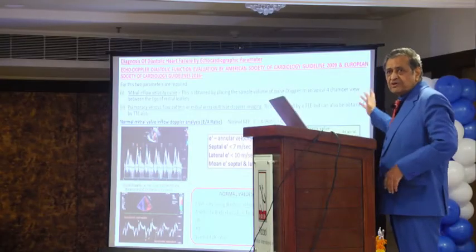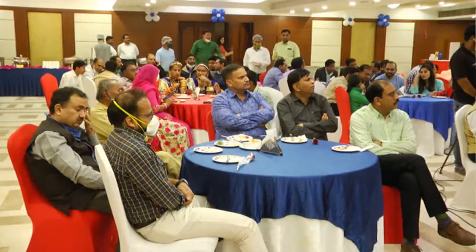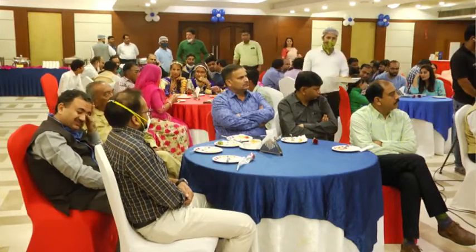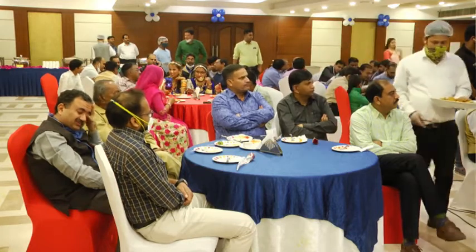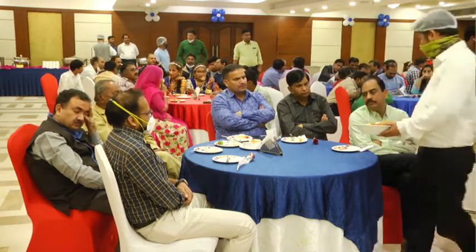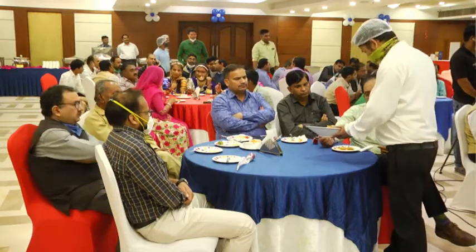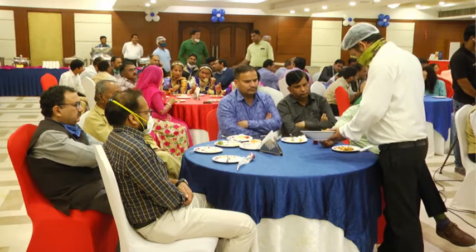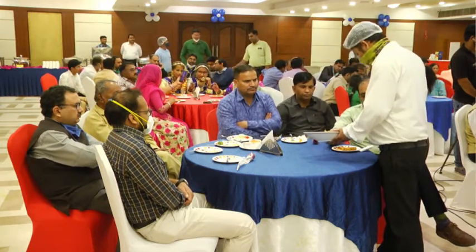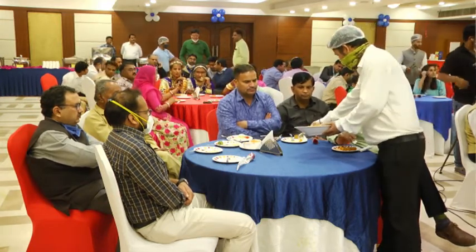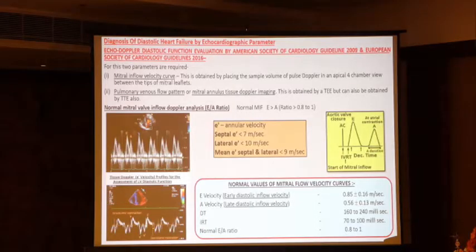Now we are coming to diagnosis. Listen carefully. It is very simple. You say diagnosis of diastolic heart failure by echo parameters. Echo-Doppler diastolic function evaluation by American Society of Cardiology Guidelines 2009 and European Society of Cardiology Guidelines 2016. For this, 2 parameters are required. How to diagnose by echo? We require 2 parameters. Remember this.